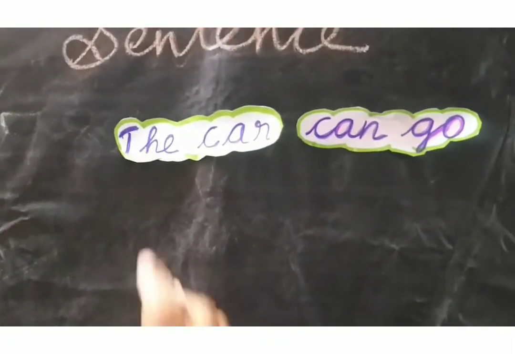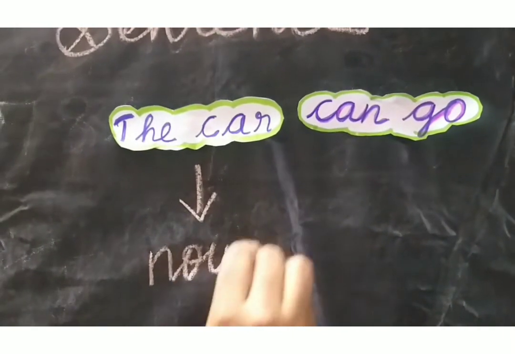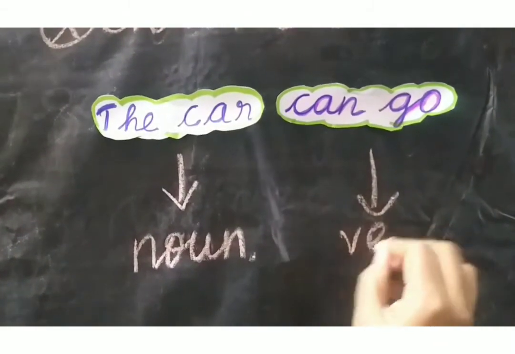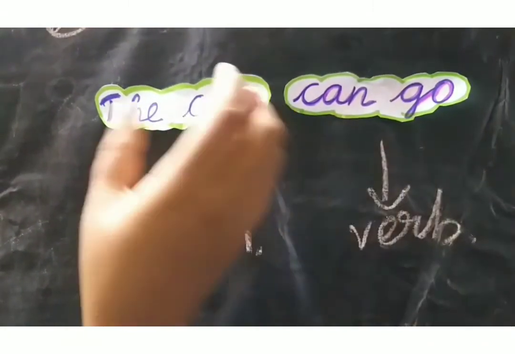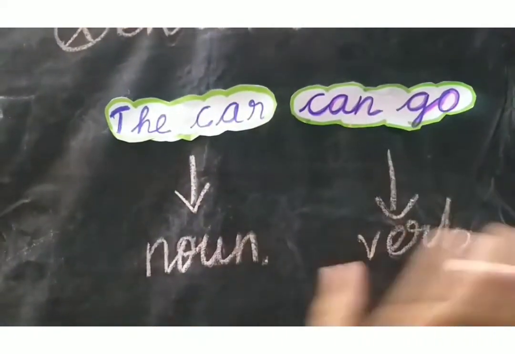Okay. In the sentence, how do we form the sentence? Yes. The first word is always a noun. And the second word is always a verb. Okay. The first word is always a noun, and the second word is "go." That is a verb. Okay.